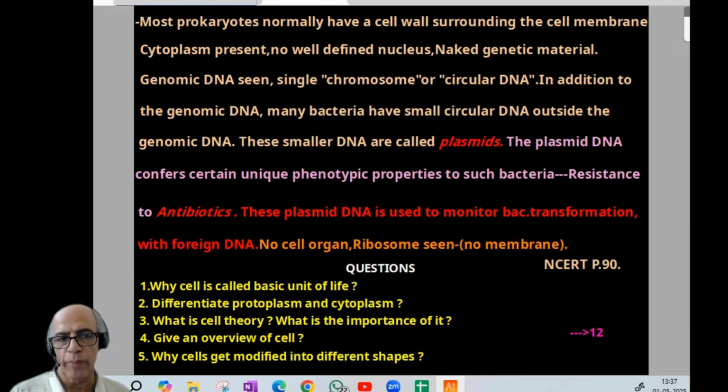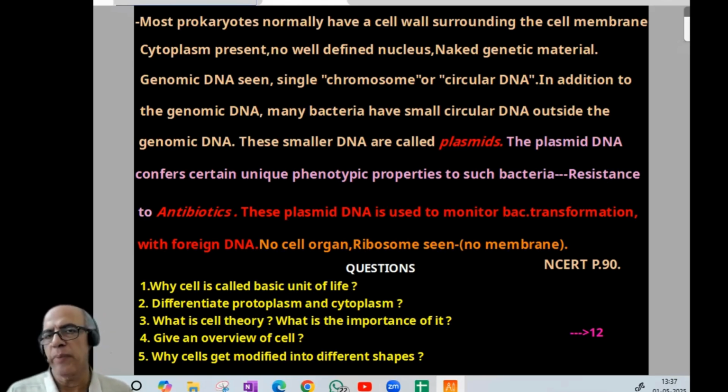Again, in inverted commas. In addition to genomic DNA, many bacteria have small circular DNA outside the genomic DNA. That it has small circular DNA outside the genomic DNA is a question. This smaller DNA is called plasmid. Important term, plasmids. Plasmid DNA confers certain unique phenotypic properties to such bacteria. An example is resistance to antibiotics. Similarly, this plasmid DNA is used to monitor bacterial transformation with foreign DNA.